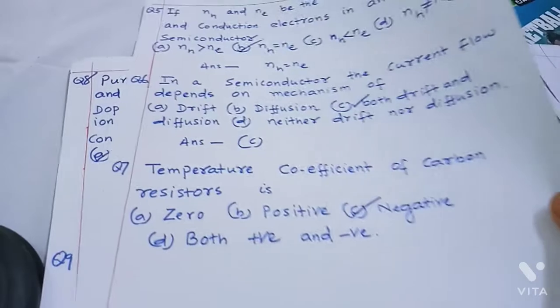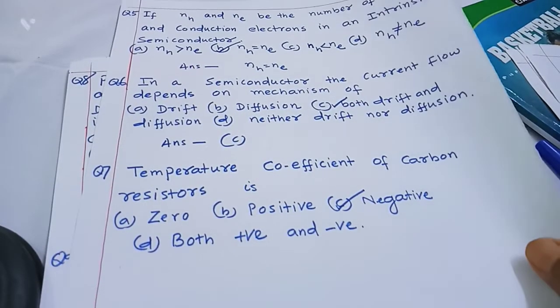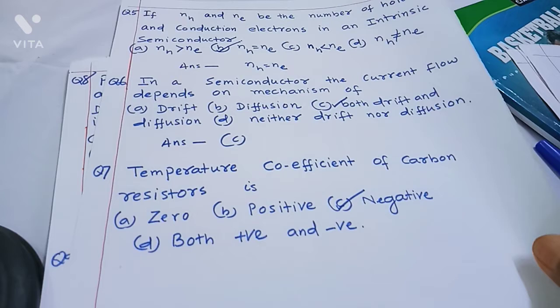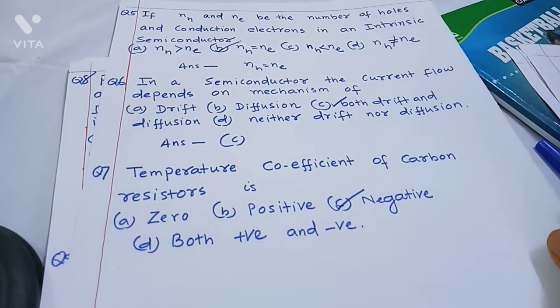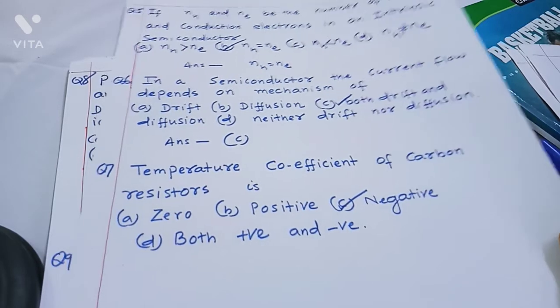Next question. Temperature coefficient of carbon resistor is 0, positive, negative, both positive and negative. Since carbon is a semiconductor, the resistance decreases with rise in temperature, hence the temperature coefficient of carbon is negative.